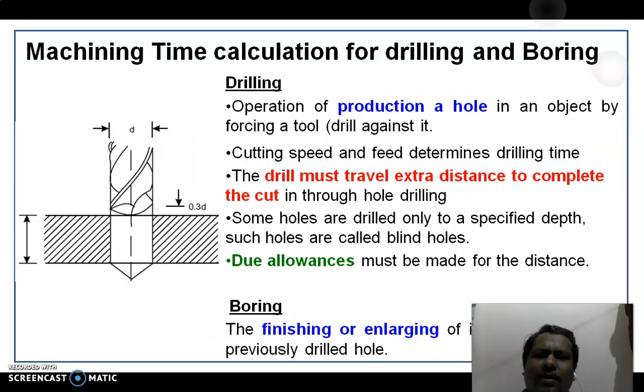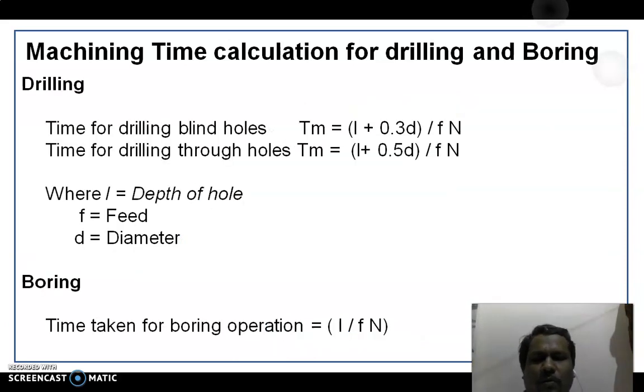Drilling is the common process which requires a hole to be produced on the object by forcing the drill against the workpiece. This determines drilling time. The drill must travel an extra distance to complete the cut, as we discussed previously. Whereas boring is the finishing or enlarging of the internal diameter of a previously drilled hole. Machining time calculation formulas for drilling and boring are given below.